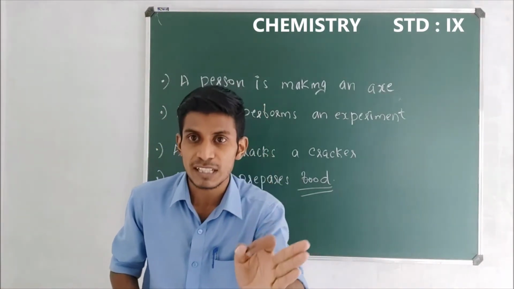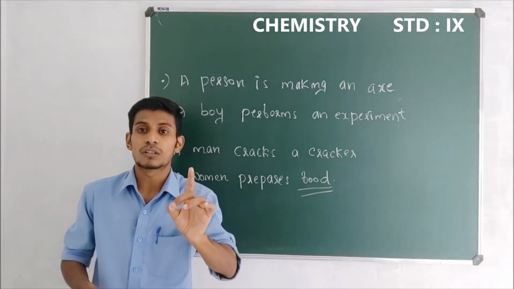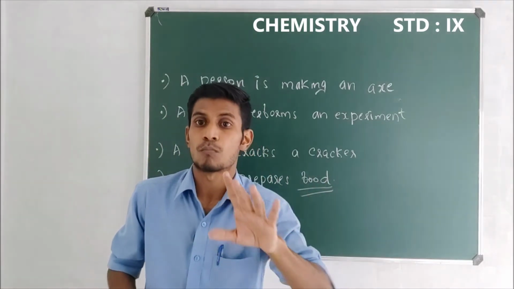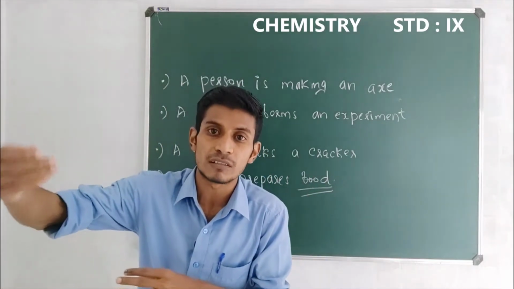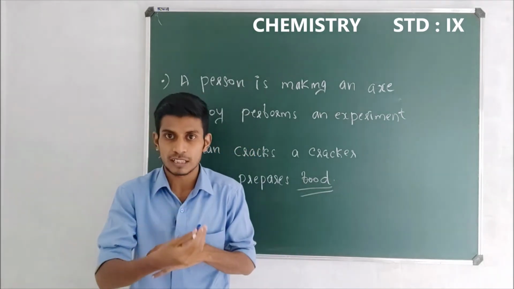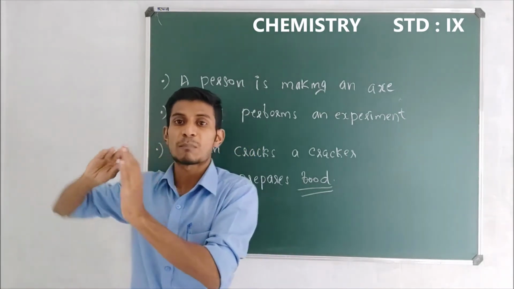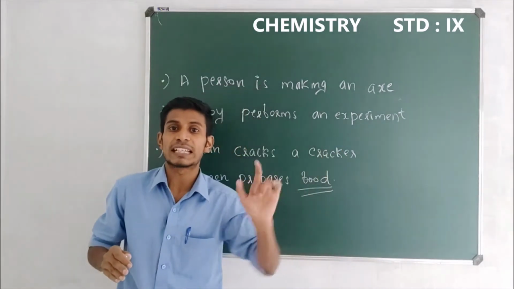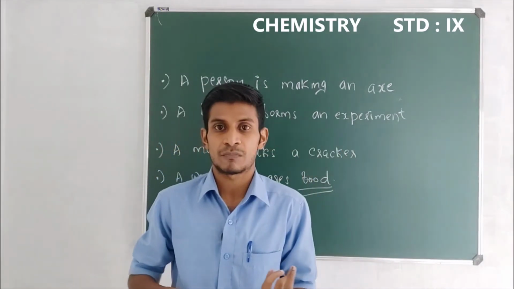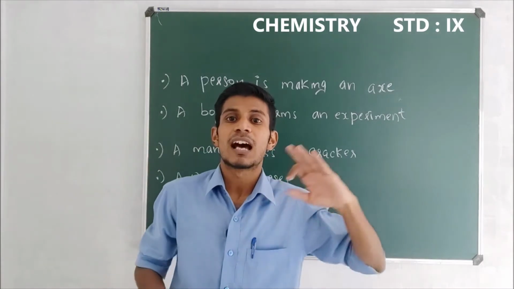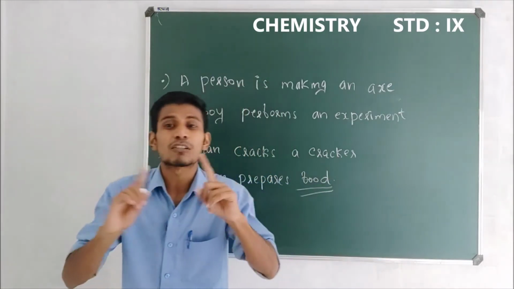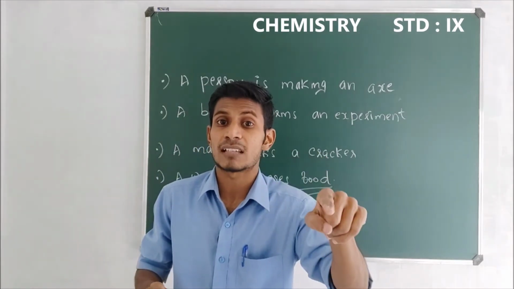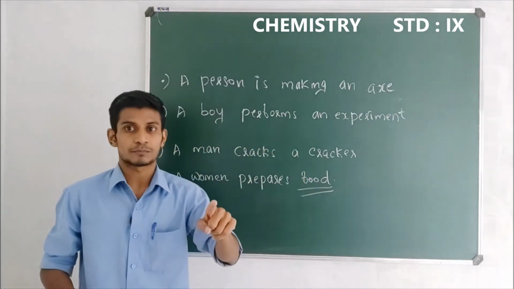A chemical change means there occurs a complete transformation of the compounds. A new compound is formed, a new product is formed. So apart from rice, the new compound formed here, the food, is something different. That's why we mentioned it as a chemical change.